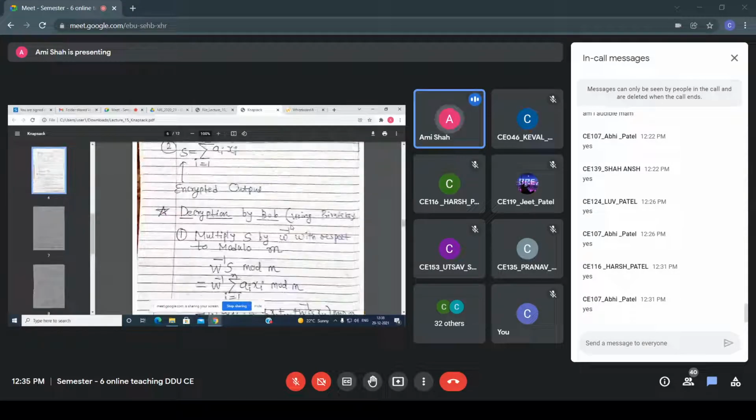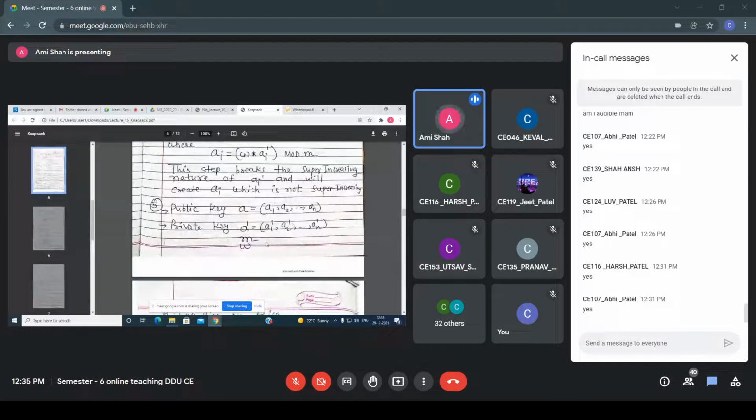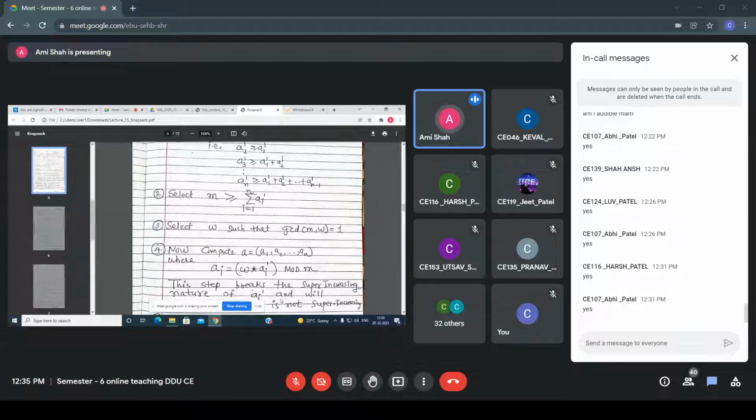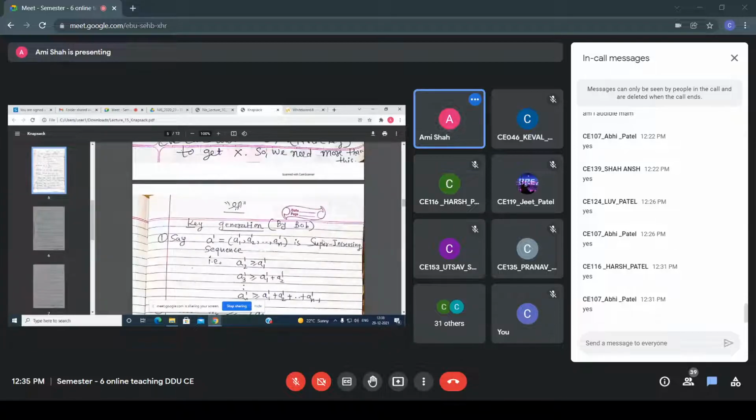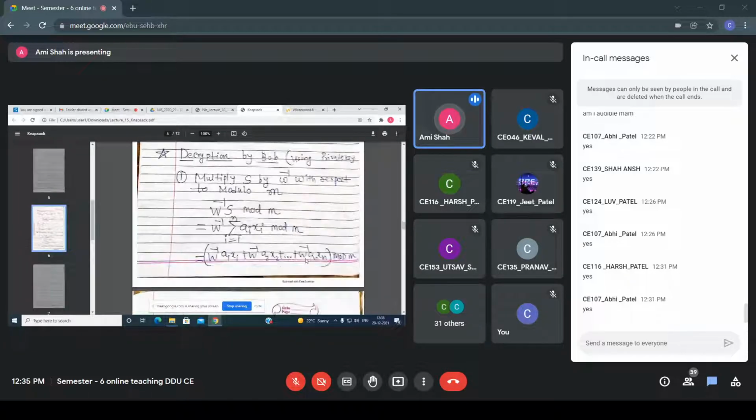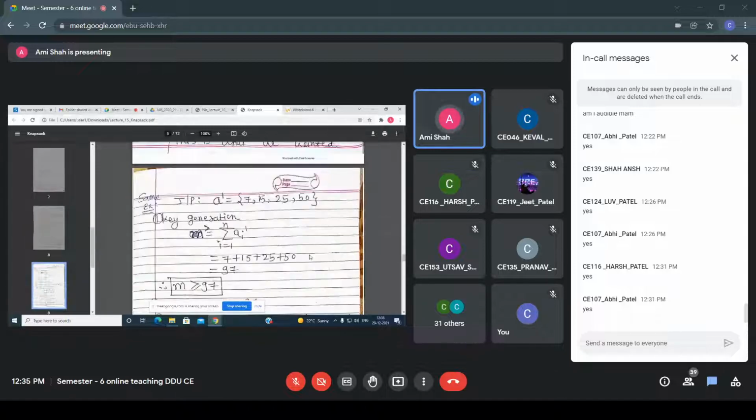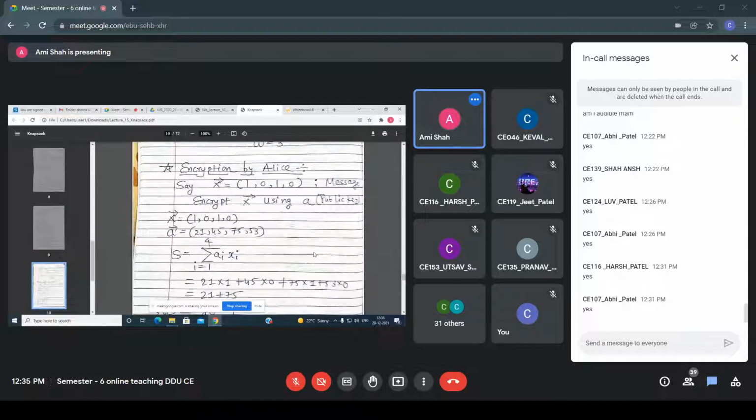Now then after, what is my next step? So this is the key generation part, right? My next step is, I want to break this super increasing sequence. For that, what you have to do is W into AI dash mod N. This operation you have to perform, so you get some new A value, right? W means what you have already calculated, and AI dash means the value that Bob will take. So now what happens? See the example.